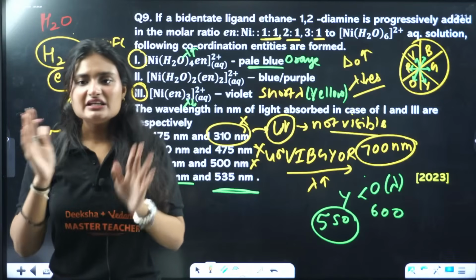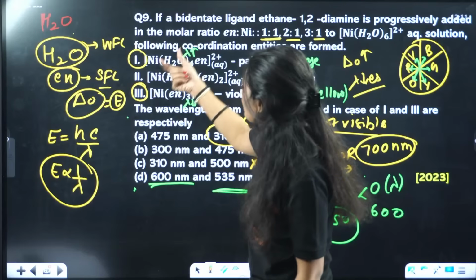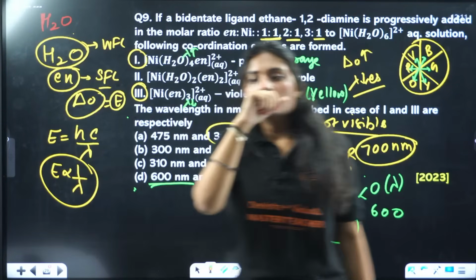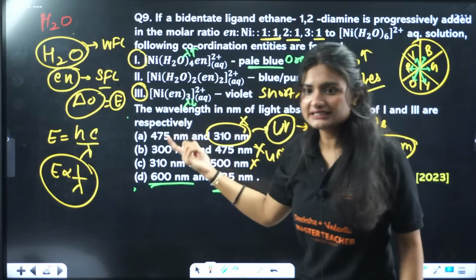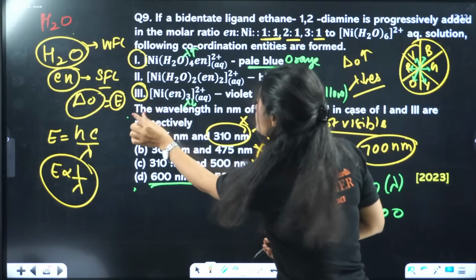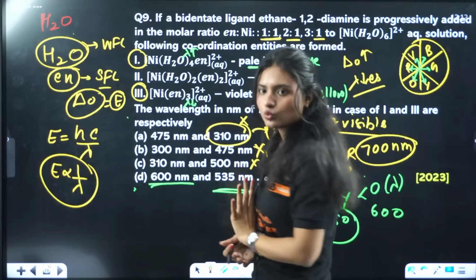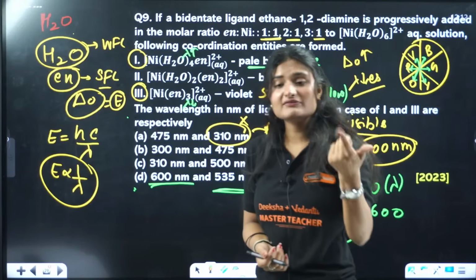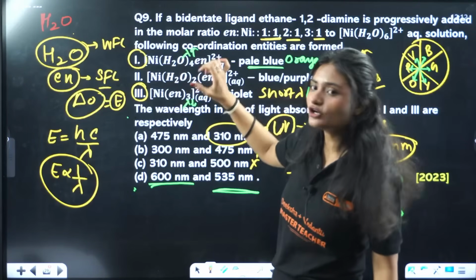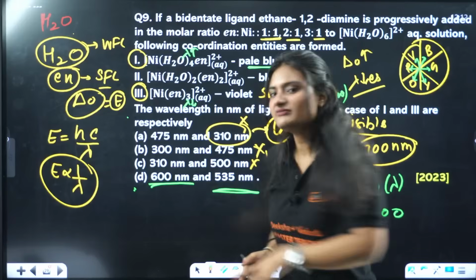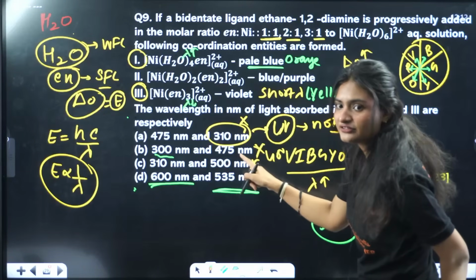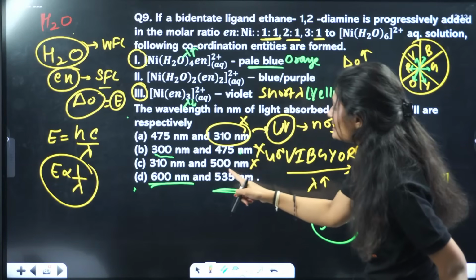It's very easy. We just solved one part here, that yes, we are replacing water with ethylene diamine, a strong field ligand. So the crystal field splitting energy is high. For 3, the energy is more than 1. The energy and wavelength are inversely related. So the wavelength for 1 will be higher than the wavelength for 3. On the basis of that observation, we eliminated these two options, because for these, the wavelength of first is lower than the wavelength for third.